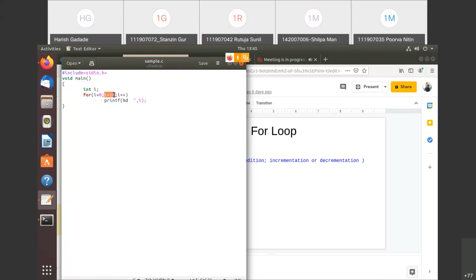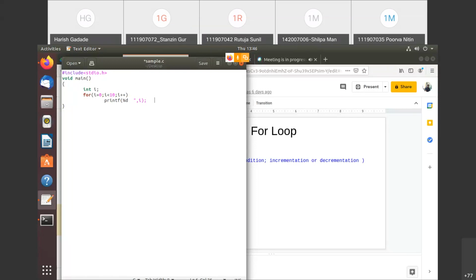Then again it will check this i value with this condition, so again it is true, so again it will come here and print the i value, it means 1. And after this again it will increment by 1, and it will again check and again print. So this will continue till 9, right?